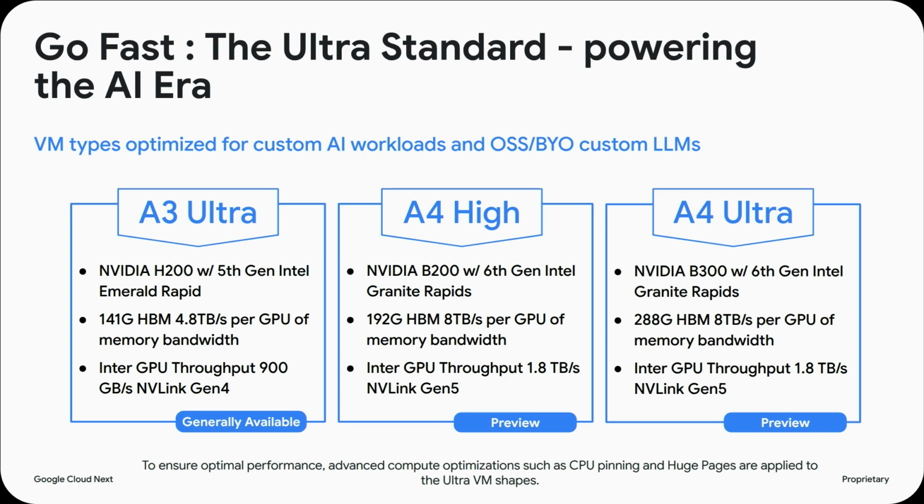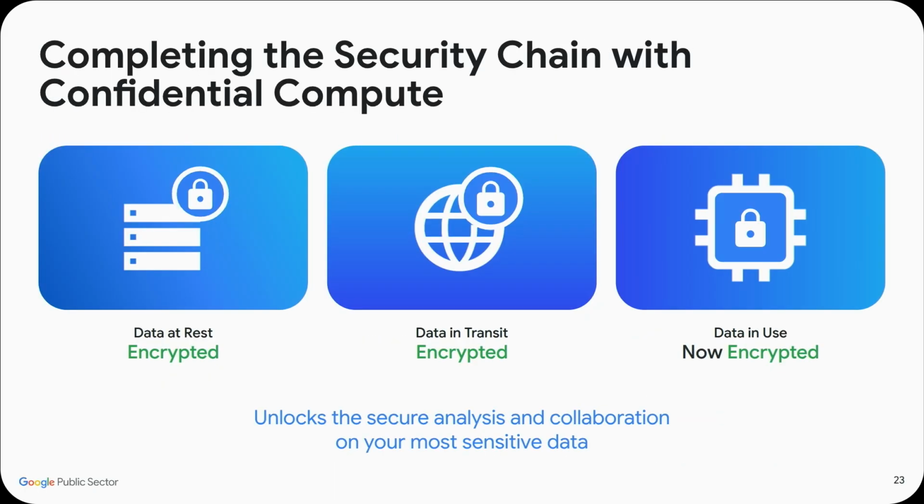We are introducing these GPUs with 3 different VM form factors: the A3 Ultra, A4 High, and A4 Ultra. The A3 Ultra is aimed at the H200 VMs, and then the A4 High and the A4 Ultra, as you can see, are the B200 and the B300 form factors. Again, each of them is highly customized for that GPU form factor and certain kinds of workloads for the customer.